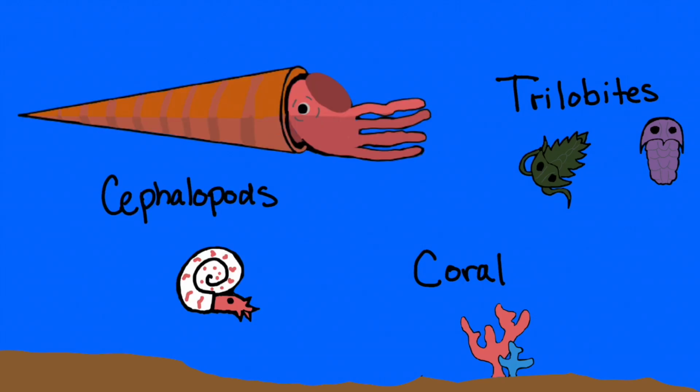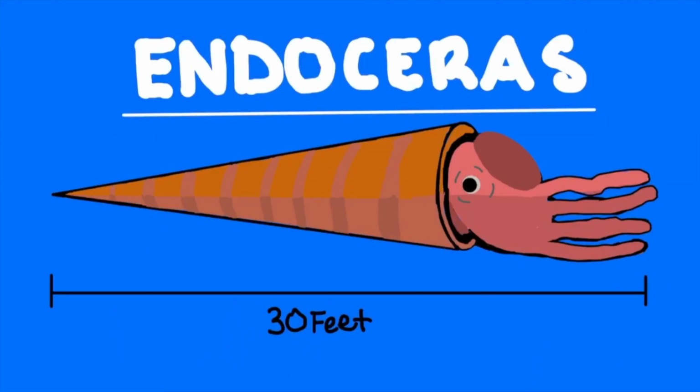Cephalopods are a group of marine mollusks that include octopus and squid. Endoceras was an enormous cephalopod that lived during the Ordovician. It grew up to 30 feet long and had a large conical shell. It is one of the largest animals known from Ordovician waters.